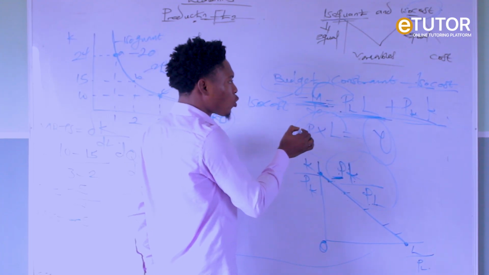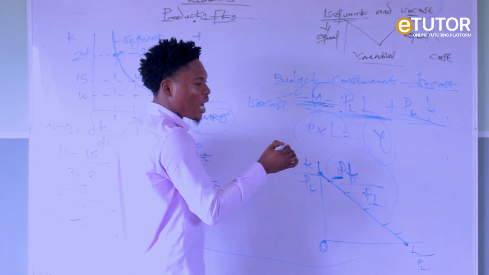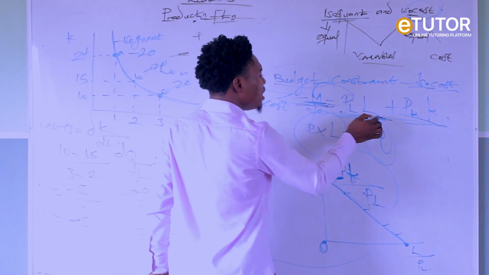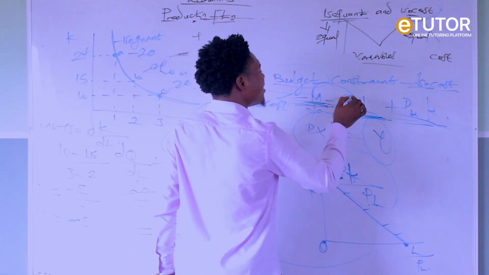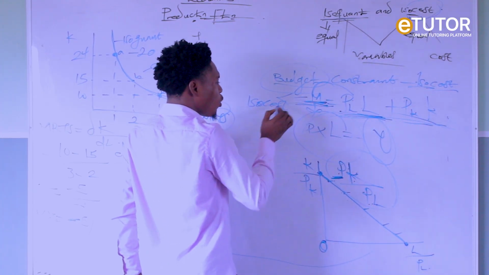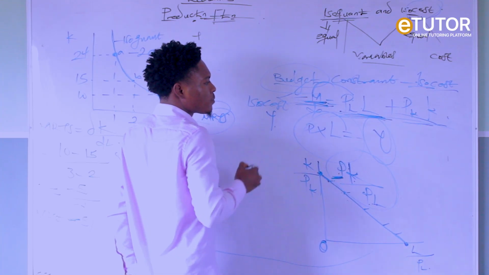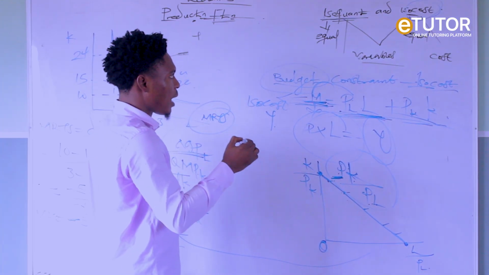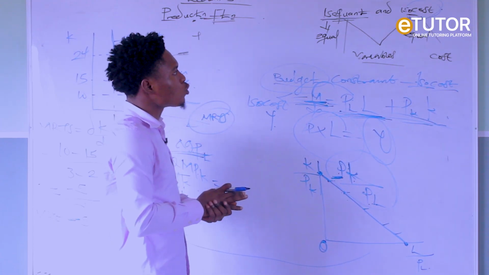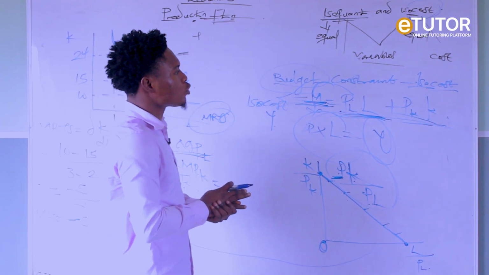Don't forget our isocost, it shows the total amount of money to be spent on the combination of labor and capital at their respective what? Prices, which is denoted by either M or Y. So that's our isocost.